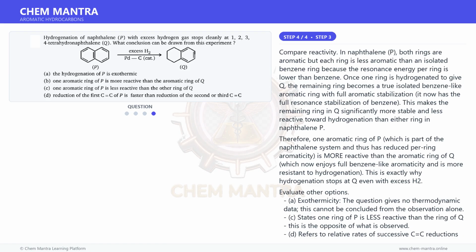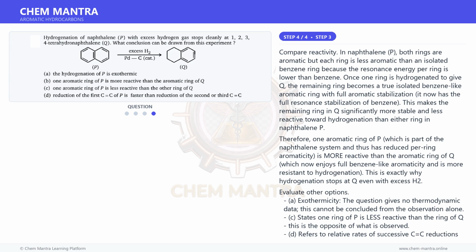P. Therefore, one aromatic ring of P, which is part of the naphthalene system and thus has reduced per-ring aromaticity, is more reactive than the aromatic ring of Q, which now enjoys full benzene-like aromaticity and is more resistant to hydrogenation. This is exactly why hydrogenation stops at Q even with H2.